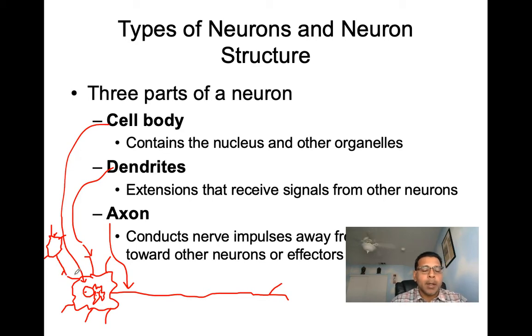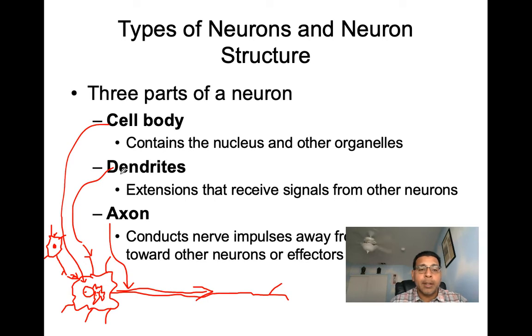And here we can see then when this cell stimulates the next cell, the signal is going to come in here on the dendrite and it's going to travel towards the cell body. The incoming signal then gets integrated by this neuron. And if that signal is strong enough, this neuron then will send out a signal of its own, and that signal is going to be sent away from the cell body along that axon towards the end of the axon.